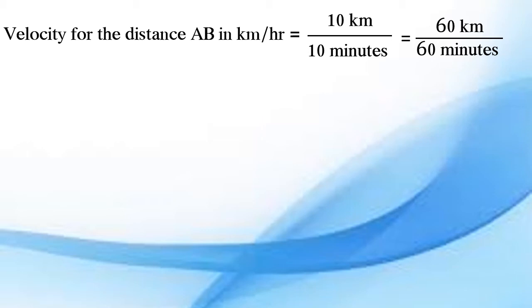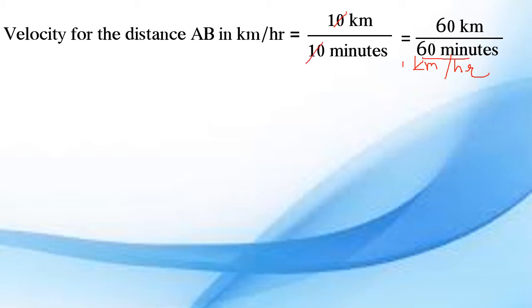So 1 kilometer per hour. Okay, because velocity is calculated in kilometer per hour. So this is 10 upon 10, that is 1 kilometer, and 1 hour will be 60 minutes.